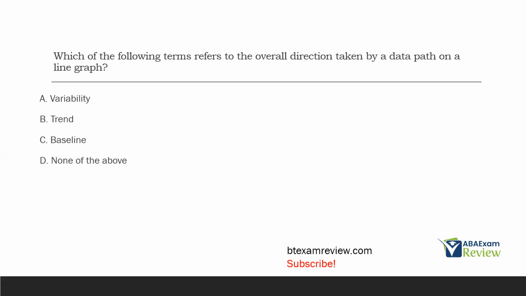What we're looking for here is the trend, the overall direction taken by a data path. If the overall direction is up, we have an upwards trend. If the overall direction is down, we have a downwards trend. Baseline is data taken prior to intervention. We're talking about data path and the overall direction. What we're looking at is the trend. Again, if the data path is moving upwards, we've got an upwards trend. If it's moving downwards, we've got a downwards trend. Which of the following terms refers to the overall direction taken by a data path? B, trend.